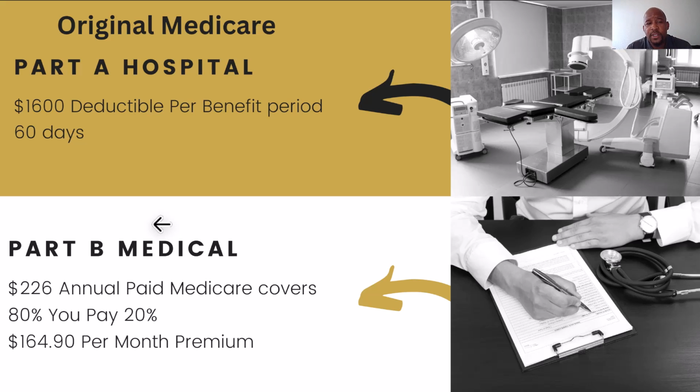It's $226 for the 2023 year. So how that works is once you pay, of course, your monthly premium, and also satisfy that annual deductible of $226, then Medicare kicks in and pays 80% of your doctor's bill, and you're responsible for the remaining 20%. And that 20% is uncapped, meaning there's no limit on the amount of money that you'll have to spend. So, for example, if you get a doctor's bill in the mail for $100,000, you're on the hook for that